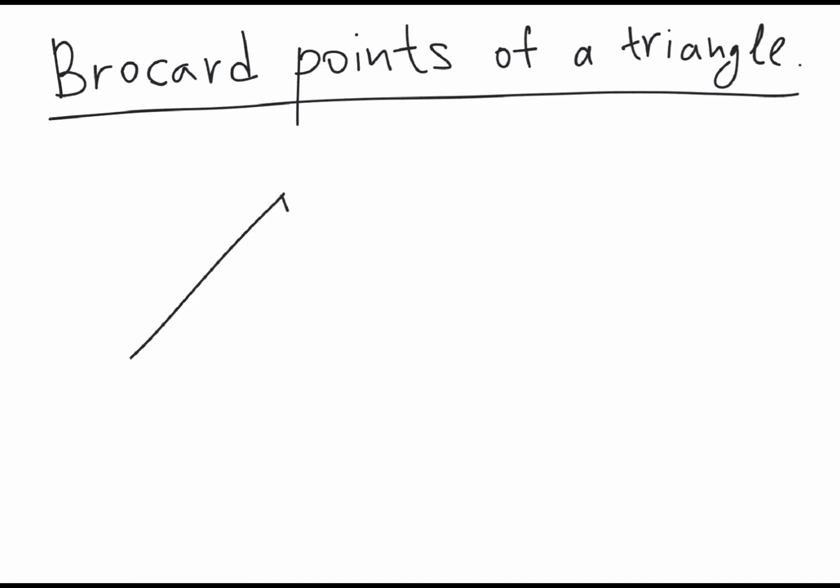So let's say that we have an arbitrary triangle, and a point P is called the first Brocard point if we connect it to the vertices of the triangle, and these angles, so this angle is equal to this angle and is equal to this angle.